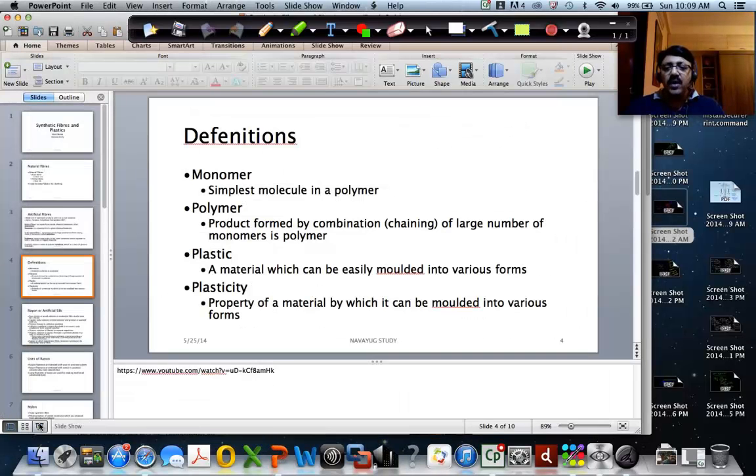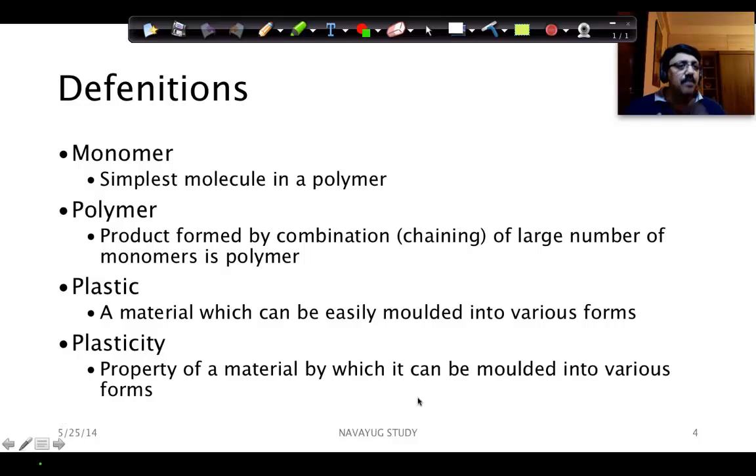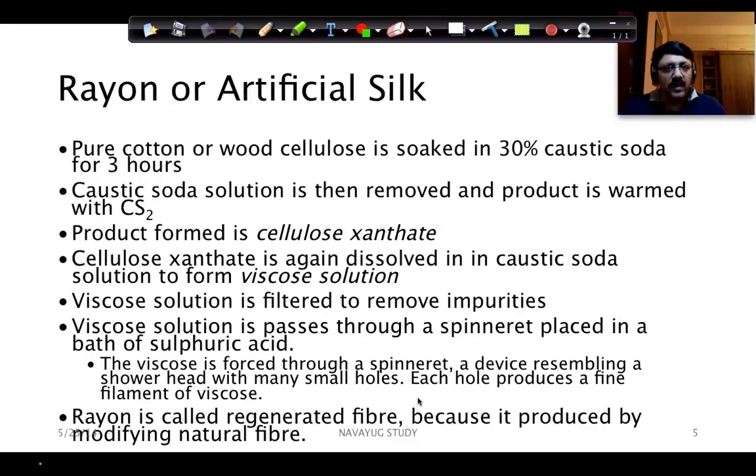So I hope you understood what is a monomer, what is a polymer, what is polymerization, what is plasticity. Everything is clear? Okay, cool. Now I'm going to get into the first artificial fiber, which is called rayon.